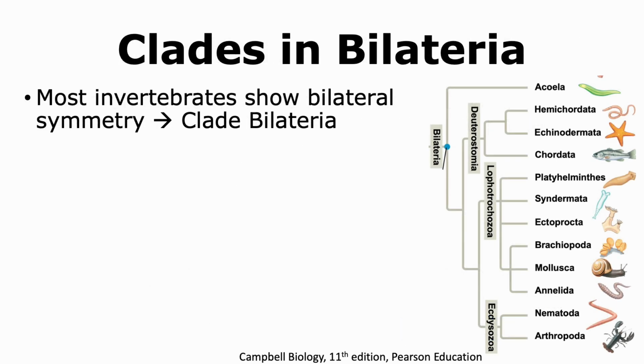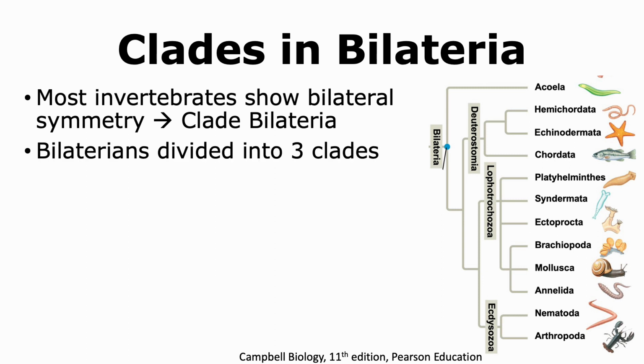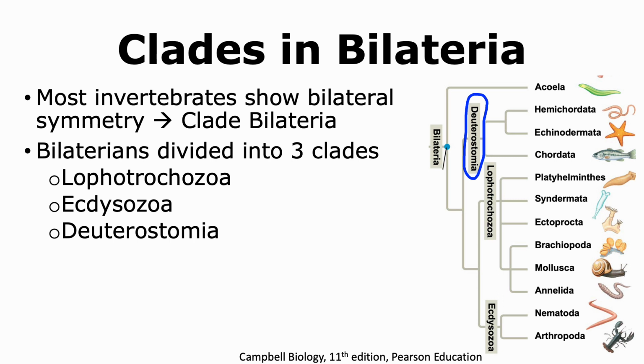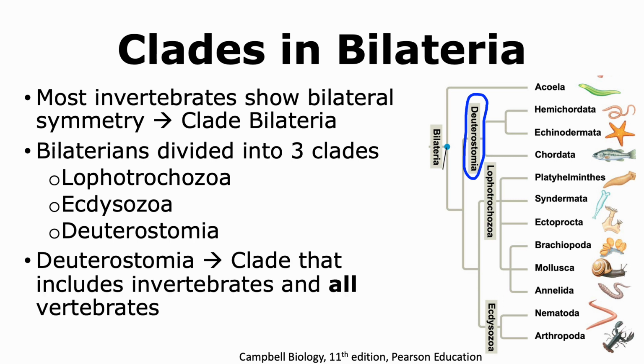Most invertebrates belong to the clade Bilateria because their bodies show bilateral symmetry. Bilaterians can be divided into three clades, which are Lophotrochozoa, Ecdysozoa, and Deuterostomia. The clade of Deuterostomia includes invertebrates and all vertebrates that are present on Earth.